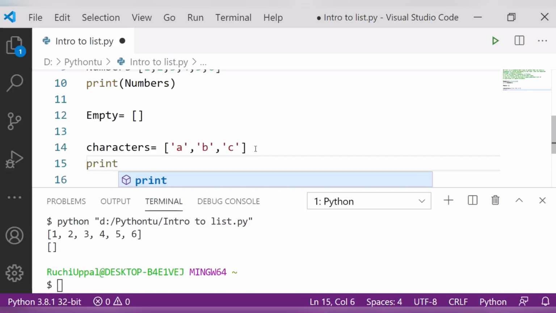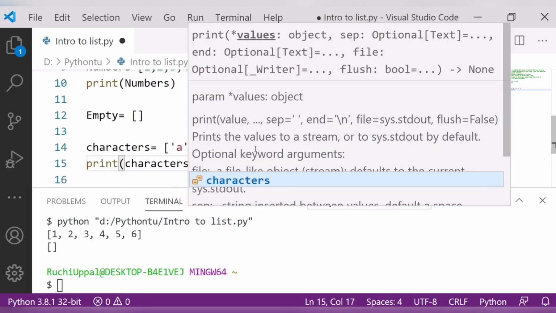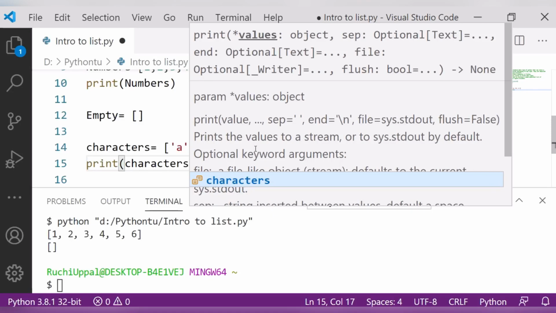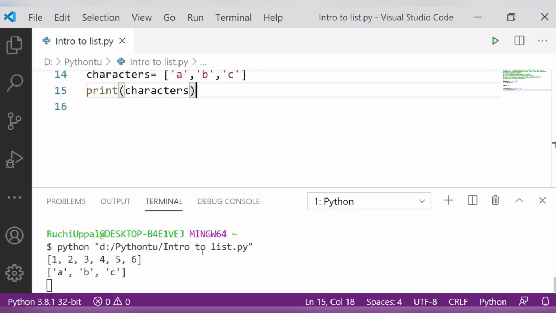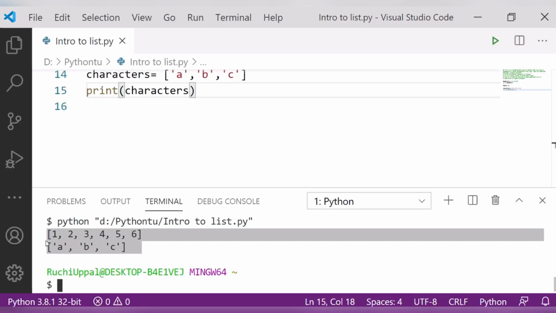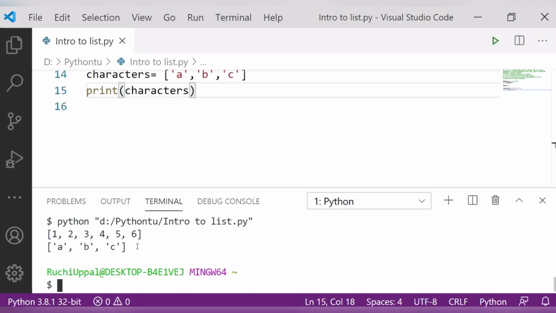Print, I will write here characters, bracket close, and let's save and check. Now you can see the characters are printing here, A, B, C that I have written over here. So this is a list of characters.